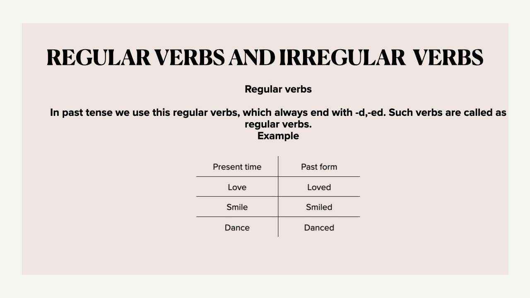It becomes loved with the help of d. Smile, smiled. You see ed. Dance, and in past time it becomes danced. Therefore, regular verbs will always end with d or ed.